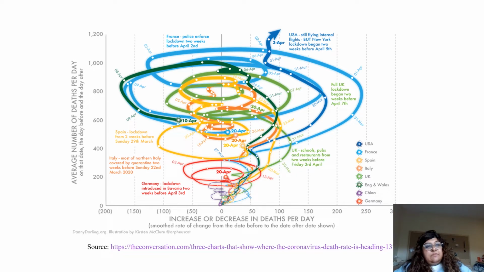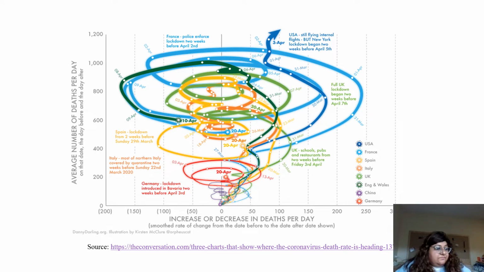So this graph was originally published in The Conversation, which showed the number of deaths each day and the rate of change in the mortality rate for the 7 countries: USA, France, Spain, Italy, UK, England, and China. These 7 countries initially had the highest death rate according to the hospital data. The method used for this graph is known as the slowdown method, which means something is still rising but not rising as quickly as it was originally.